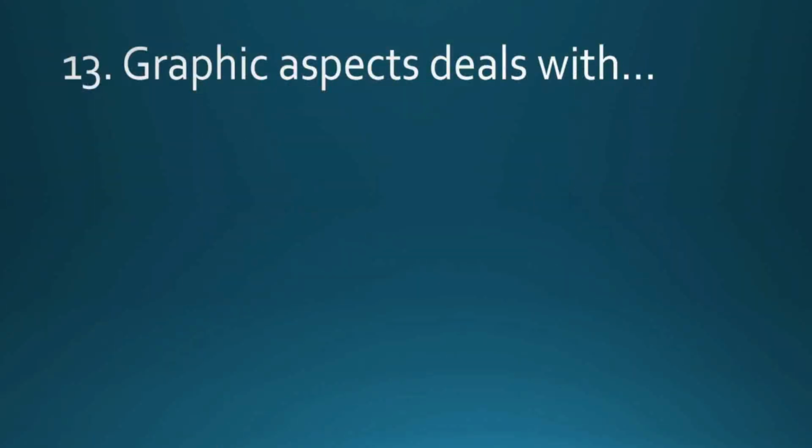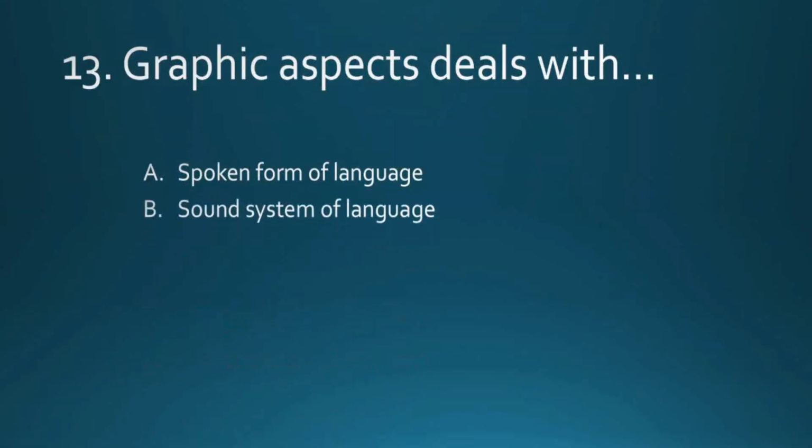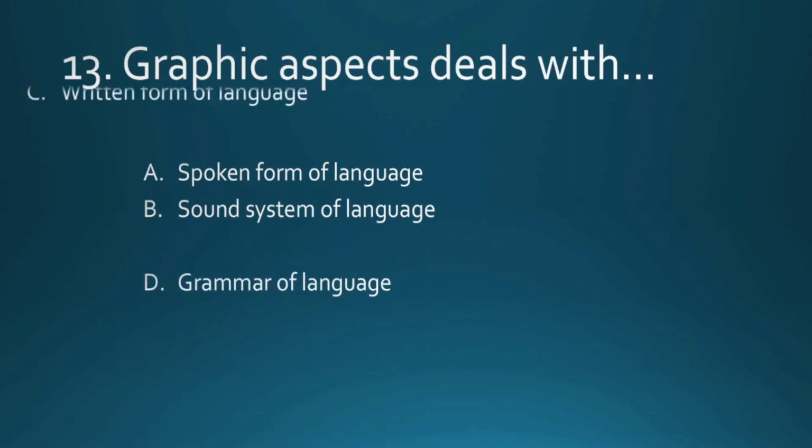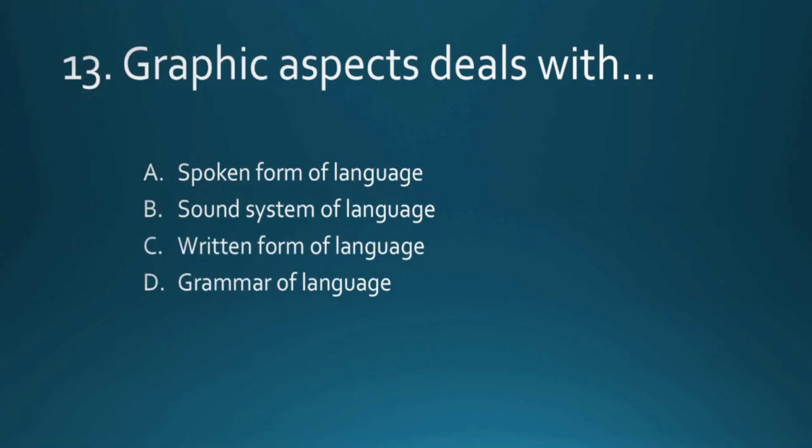Question number 13. Graphic aspects deal with spoken form of language, sound system of language, written form of language, and grammar of language. The answer is written form of language. As you know, graph is always related to the script, and all principles related to writing are called the graphic aspects of language.